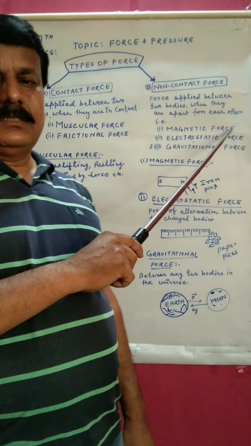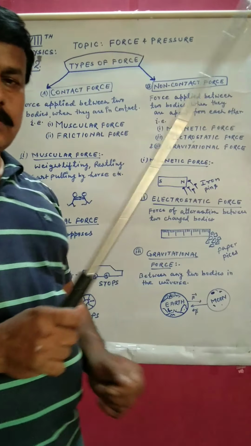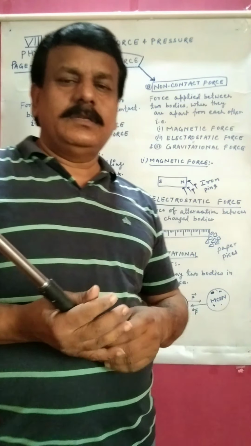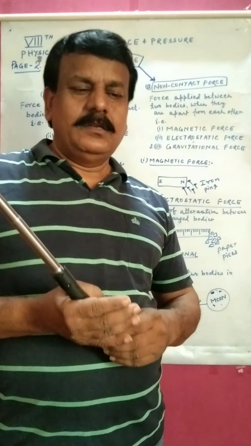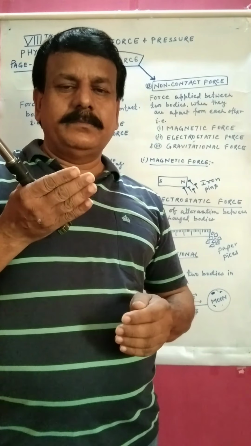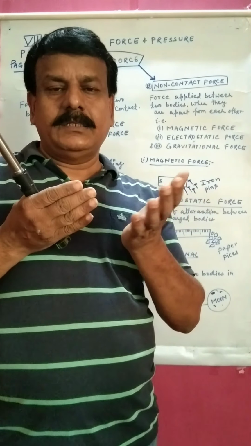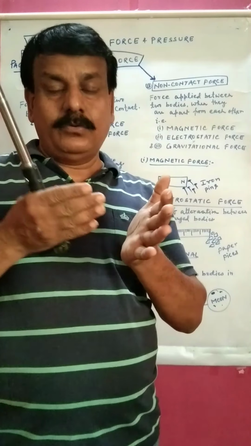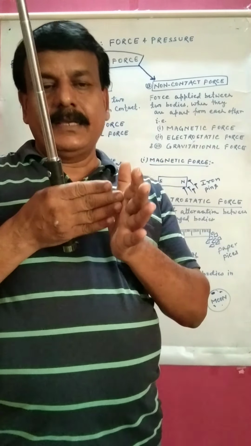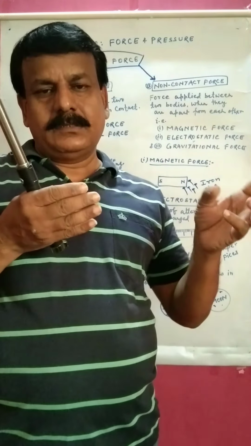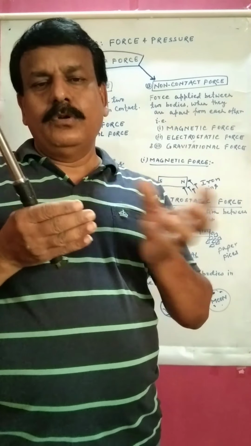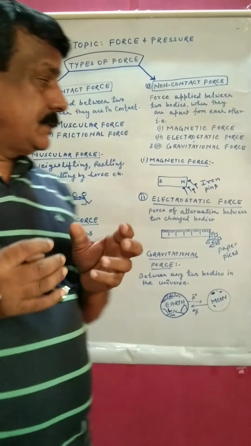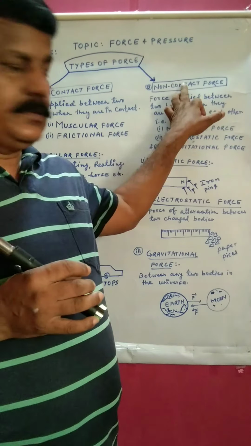Magnetic force is non-contact force because we all know and you have already studied in your earlier classes. While you are bringing a magnet near to magnetic substances like iron pins, you are not making it contact. From apart, pins are pulled by the magnet. It is due to non-contact force.